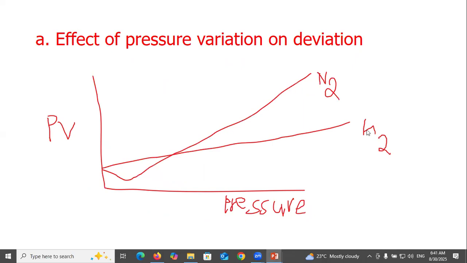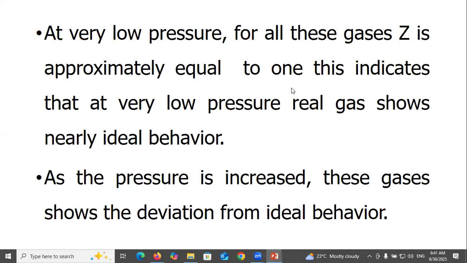Effect of pressure variation on deviation. At very low pressure, for all these gases, Z is approximately equal to 1. This indicates that at very low pressure, real gas shows nearly ideal behavior. If the pressure is increased, these gases show deviation from ideal behavior.